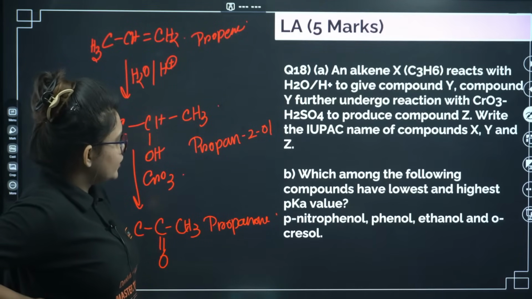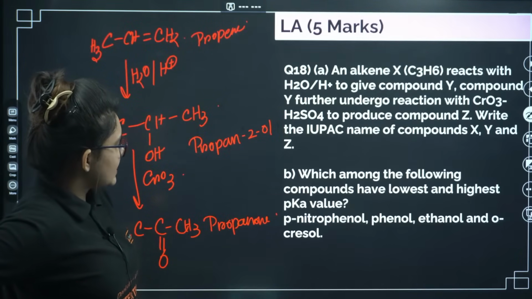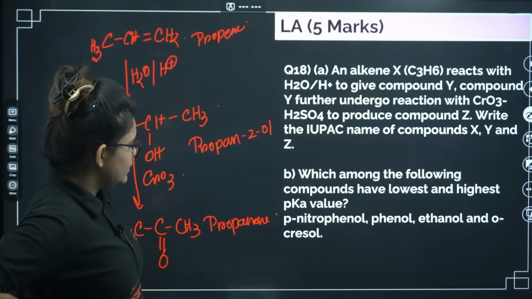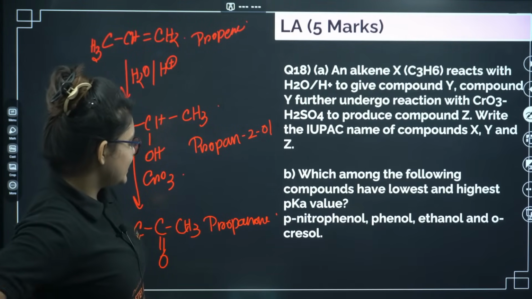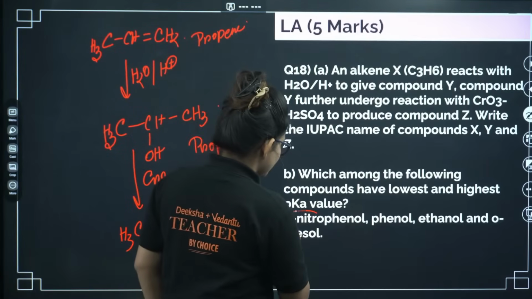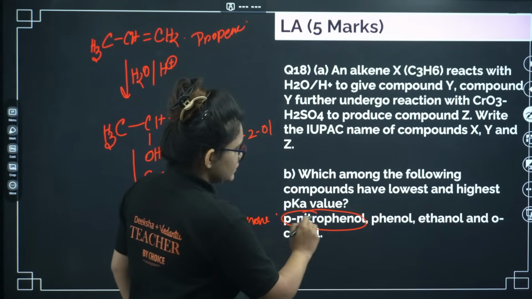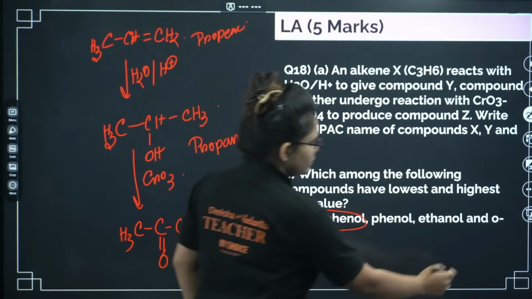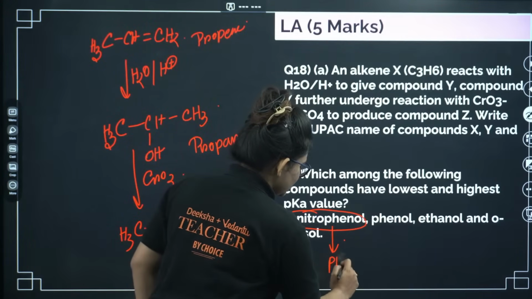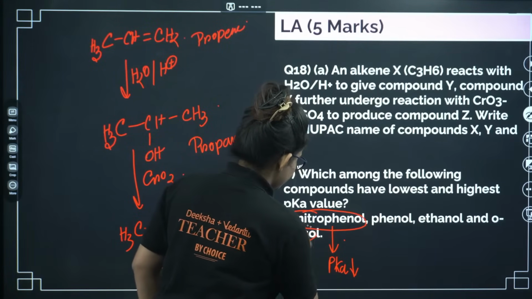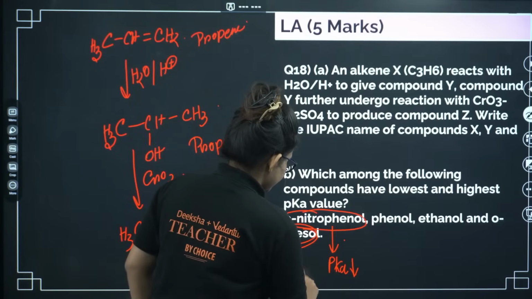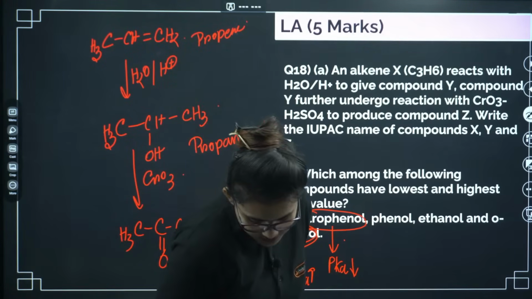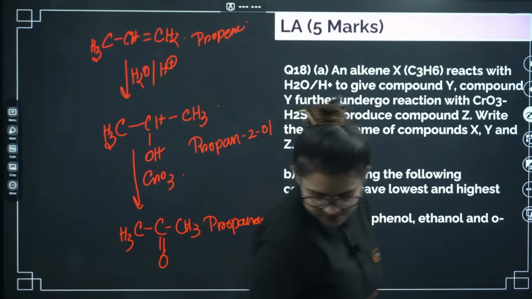Which among the following compounds has the lowest and highest pKa value? This thing we also did: paranitrophenol, phenol, ethanol. So definitely paranitrophenol is the most acidic, right? So this will have the lowest pKa value, and the highest pKa value will be for cresol. Okay, just in the morning we discussed this thing. Let's go ahead.